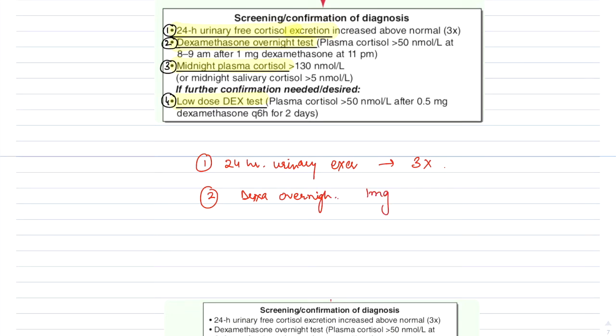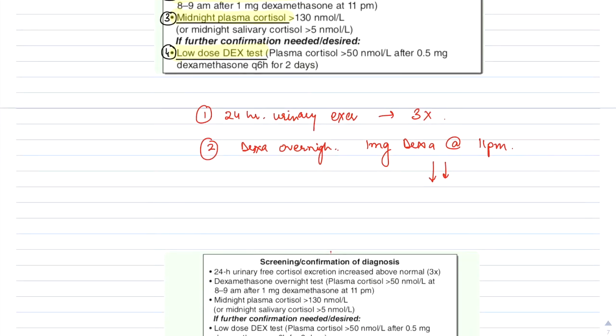In the overnight suppression test, 1 milligram of dexamethasone is given at 11 p.m. Overnight, this dexamethasone acts to suppress endogenous cortisol production. In the morning, at 8 to 9 a.m., the cortisol levels are measured. If the cortisol level is more than 50 nanomoles per liter, that is, it is not suppressed, this is the diagnosis of Cushing's. Okay, this is the second test which we can do.